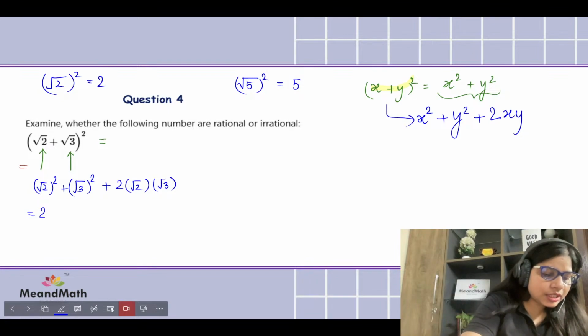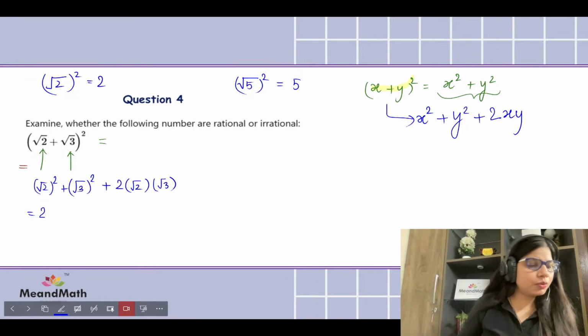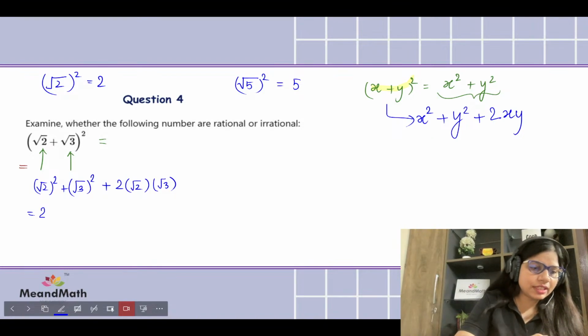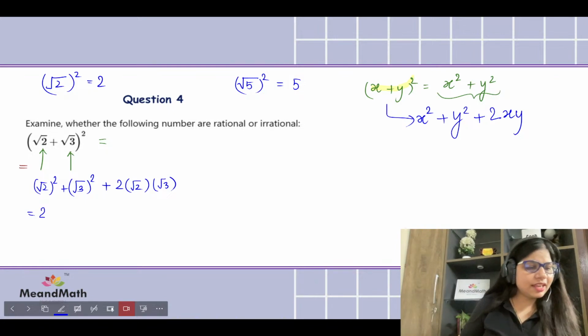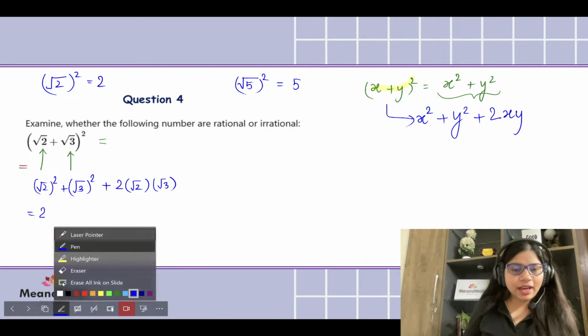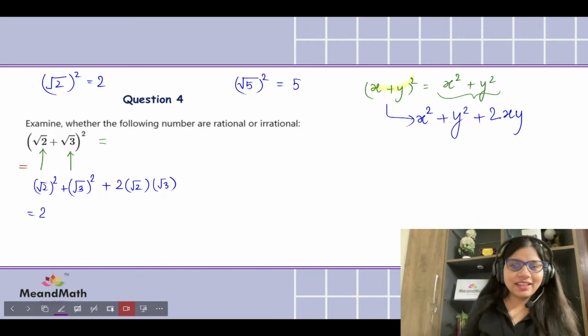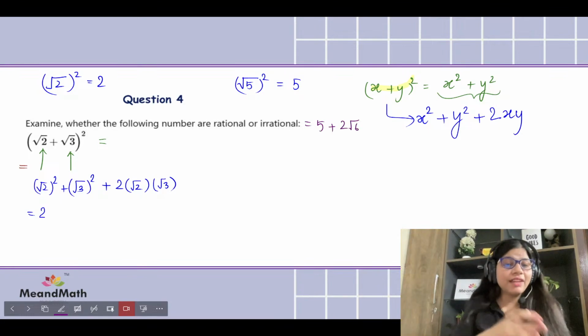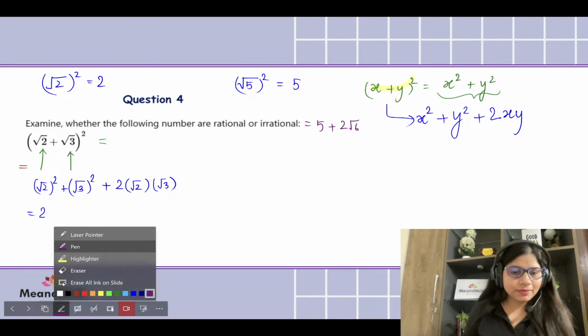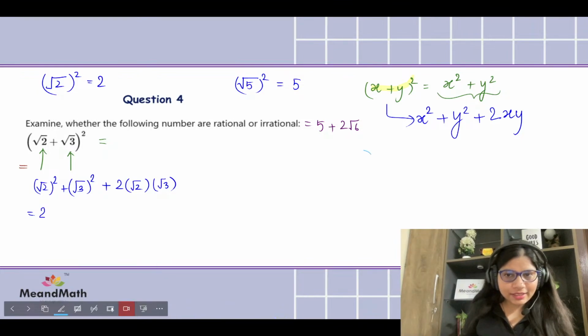Okay, so Janvi is saying the answer goes 5. It's actually, wait a sec Janvi, let me read it out. 5 plus 2 root 6. So Janvi says the answer goes, Janvi, are you liking this color? I'm liking it a lot really. 5 plus 2 root 6. This is what Janvi has got. Let me see what I am getting. Because let's have a test.